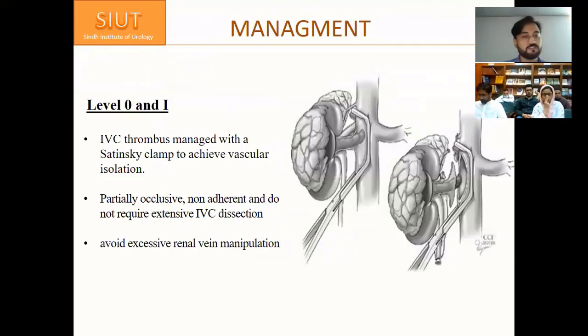So how to manage level 0 and level 1 tumor thrombi? The IVC thrombus is managed with a Satinsky clamp to achieve vascular isolation, and it is partially occlusive, non-adherent, and does not require extensive IVC dissection. The important factor is to avoid excessive renal vein manipulation so that a thromboembolic event is avoided. And this could be done via a flank incision.